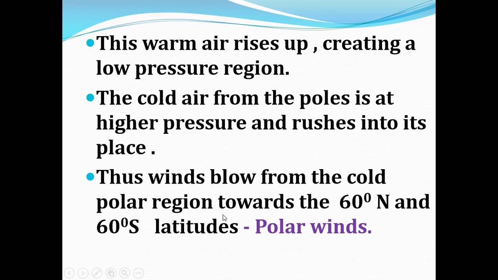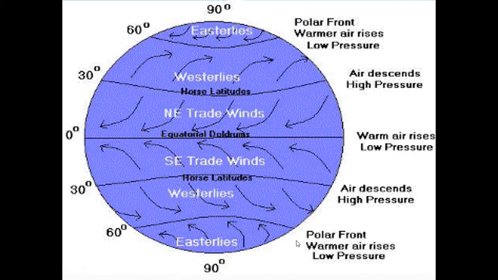Polar wind. The wind that blows from the cold polar region towards 60 degree north and 60 degree south latitude is called polar wind. Here is the diagrammatical representation of the wind.